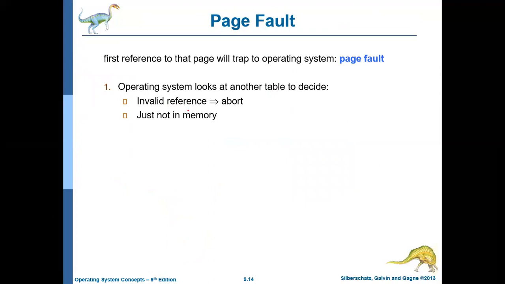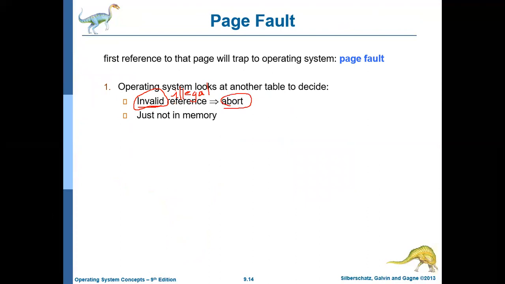First the operating system checks whether it is a valid reference or not. If it is invalid, here invalid, the more appropriate term will be illegal. If it is an illegal reference, that is, if the particular process is not supposed to access that particular page, in that case the operating system will abort that process. It will terminate that process.